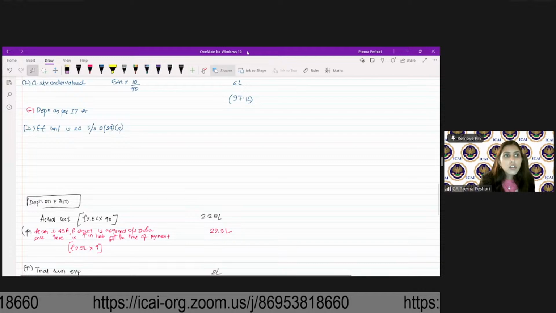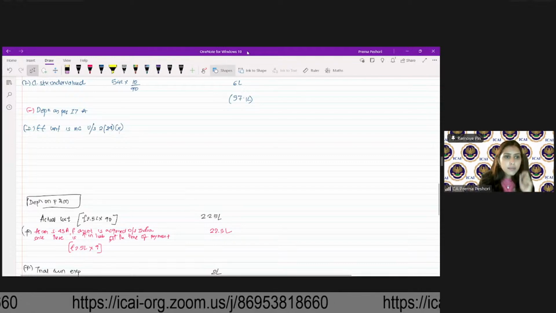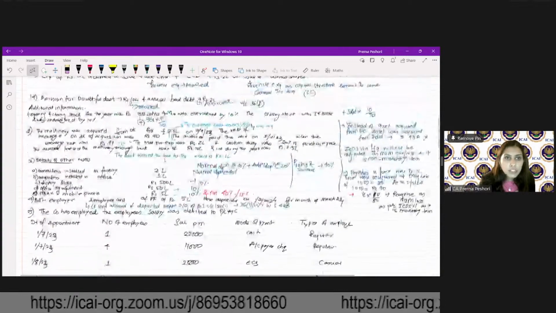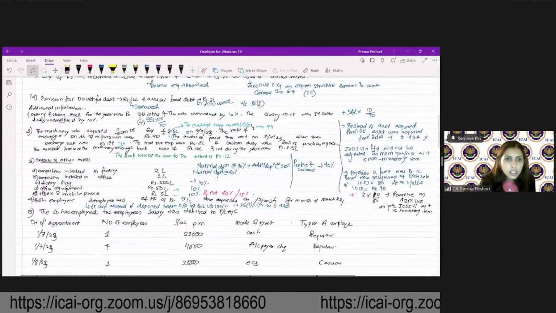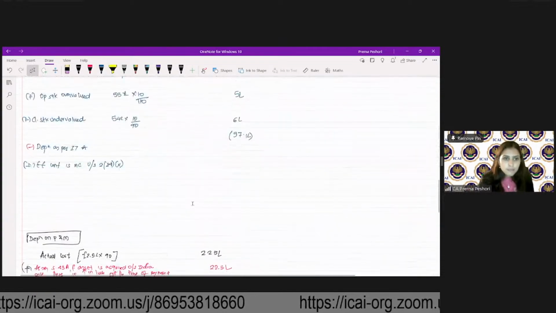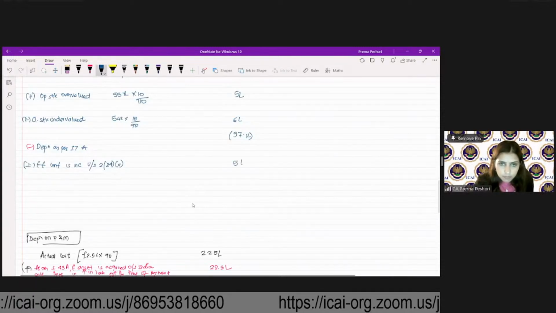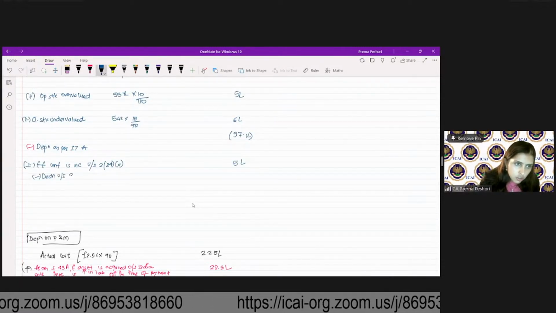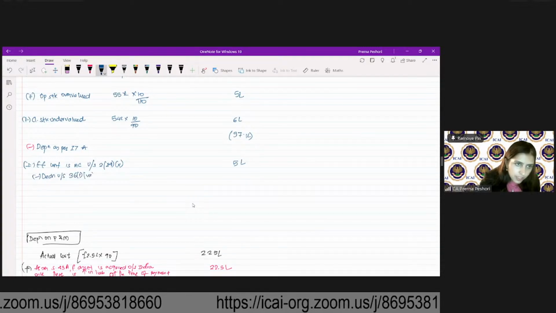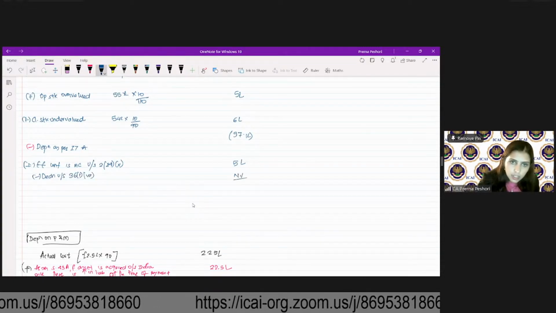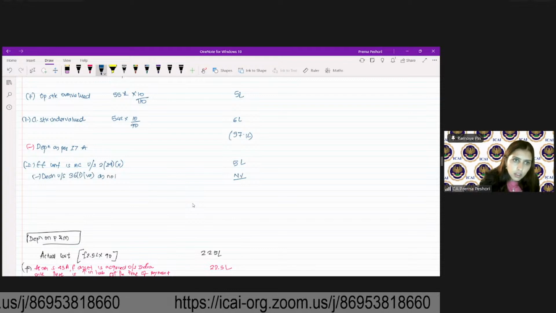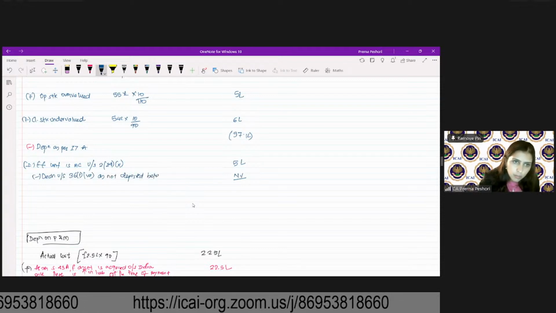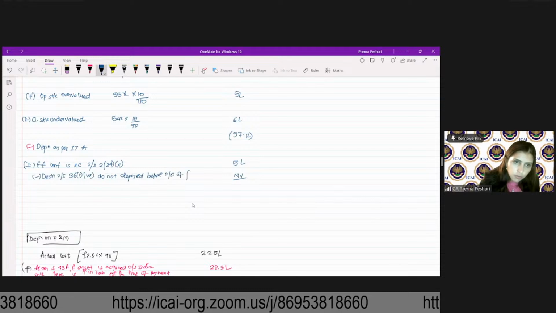Okay, so here is how you will present your answer. Employee contribution, how much is it? 5 lakhs. Less: deduction under section 36(1)(va) as not deposited before the due date of fund.